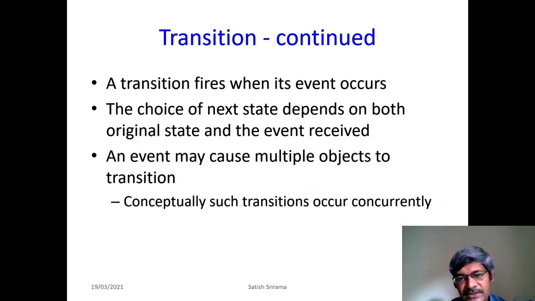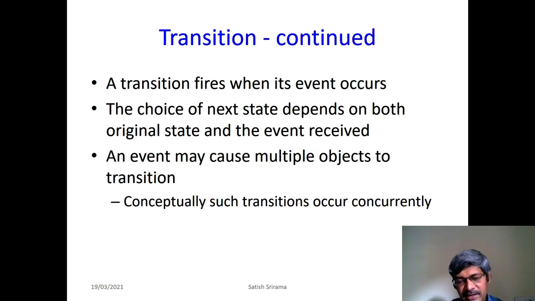A transition fires when its event occurs. So the choice of the next state depends on both the original state and the event. In which state you are, what event has happened or been triggered, and then what the next state is. The next state depends on the original state and also on the event.